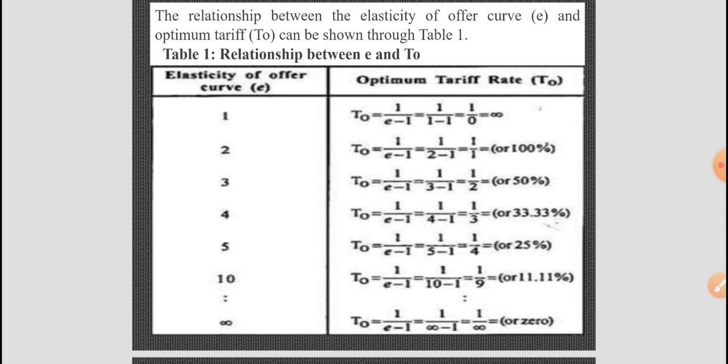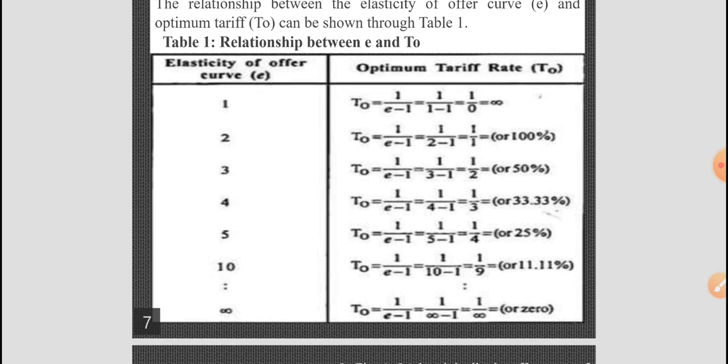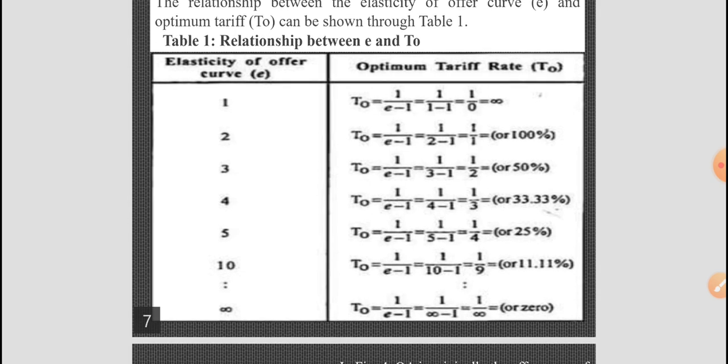So, see this table. From table 1, it follows that the optimum tariff rate that can maximize welfare goes on diminishing as the coefficient E increases and vice versa. It implies that there is an inverse relation between the elasticity of the offer curve of country B and the optimum tariff rate for country A.